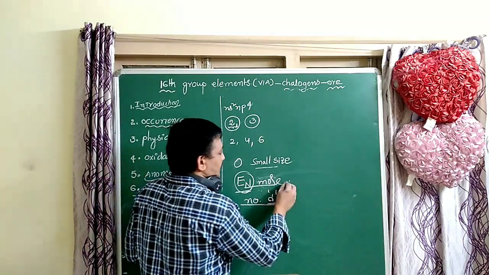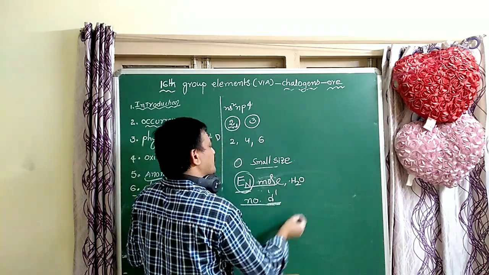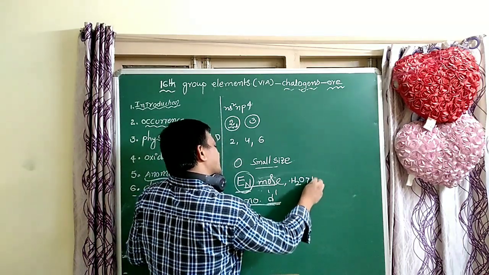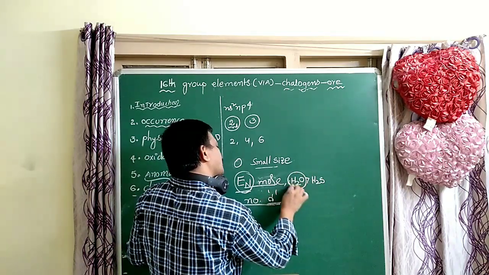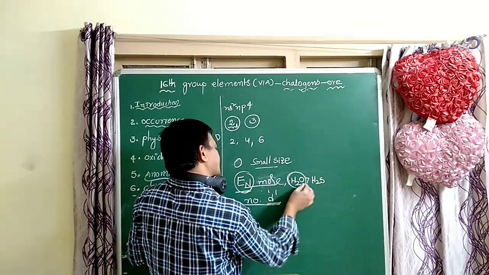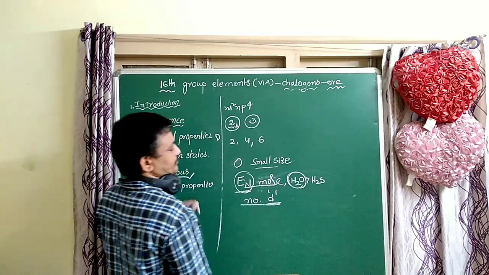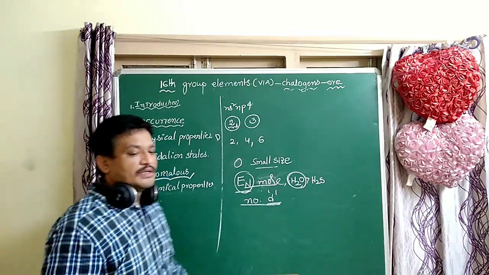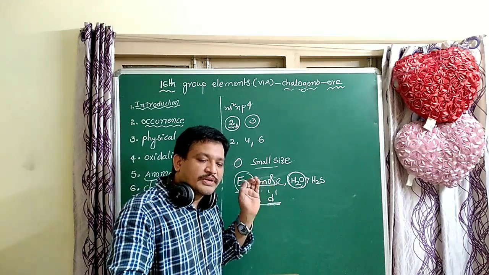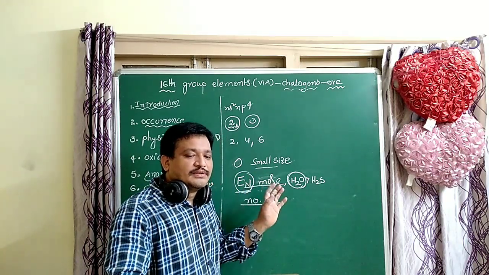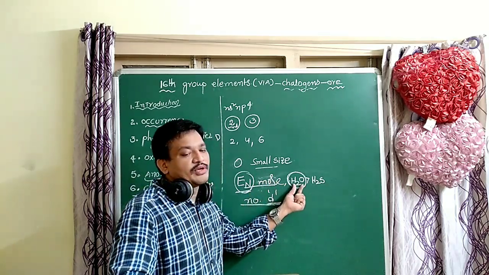Based on electronegativity, one anomalous property is H2O. It is a liquid, while the remaining hydrides are gases. Why? Because hydrogen bonding is present in H2O, not in H2S. Due to the more electronegative atom, the bond is more polar.